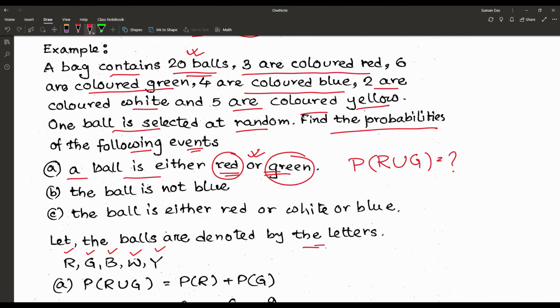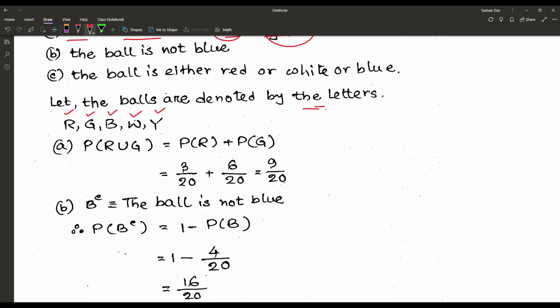Now, when you are picking a red ball from the bag, there is no possibility that you are picking a green ball or any other ball of any other color. So all the events are here mutually exclusive.